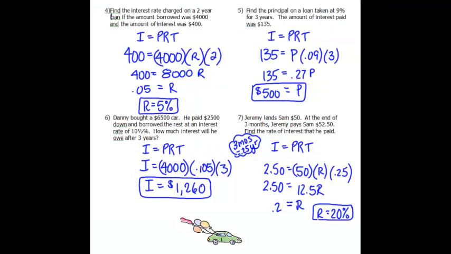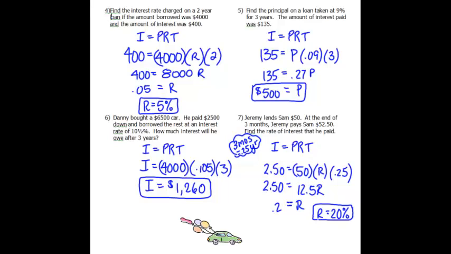Here are the answers for the questions on the back. As you noticed in number 4, you had to find the missing rate. So you can plug in all of the information that you know and solve for R. In number 5, you were missing the principal. So you had to plug in the rate and the time and then divide by 0.27 to get the $500 principal. 6 was straightforward. In 7, there was a little bit of a twist because 3 months is actually a quarter of a year, so you had to plug in 1/4 as a fraction or 0.25.